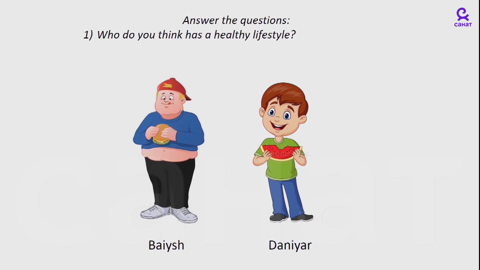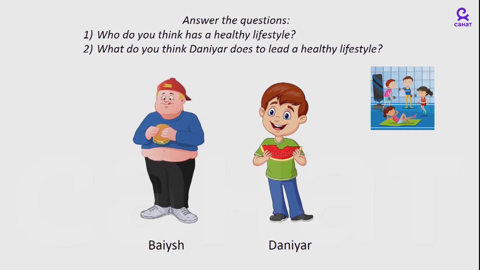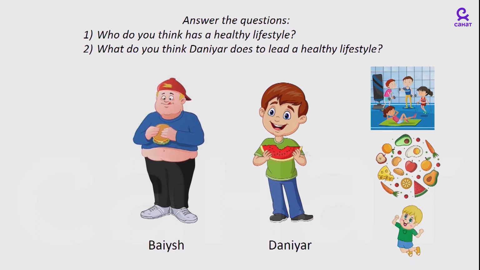Look at the pictures, answer the questions. Who do you think has a healthy lifestyle? Danyar has a healthy lifestyle. He is eating a watermelon. What do you think Danyar does to lead a healthy lifestyle? Probably he goes to the gym. He eats healthy food. He is very active.